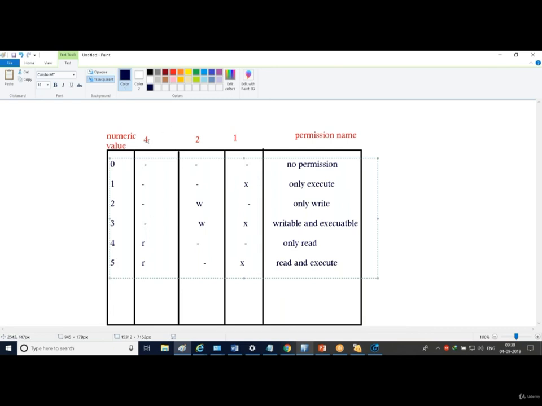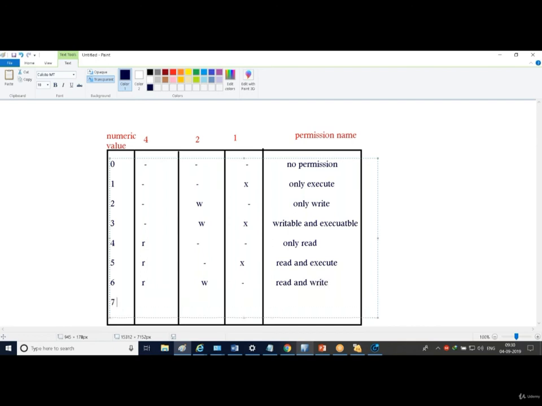So 5 is only possible if it is 4 and 1. If it is 4, it means read, and 1 means execute. Then again, combination 6. 6 is nothing but, you understood, right? 4 and 2 you have to take. So it could be readable and writable, but you can't execute, so a dash will be there. So read and write.